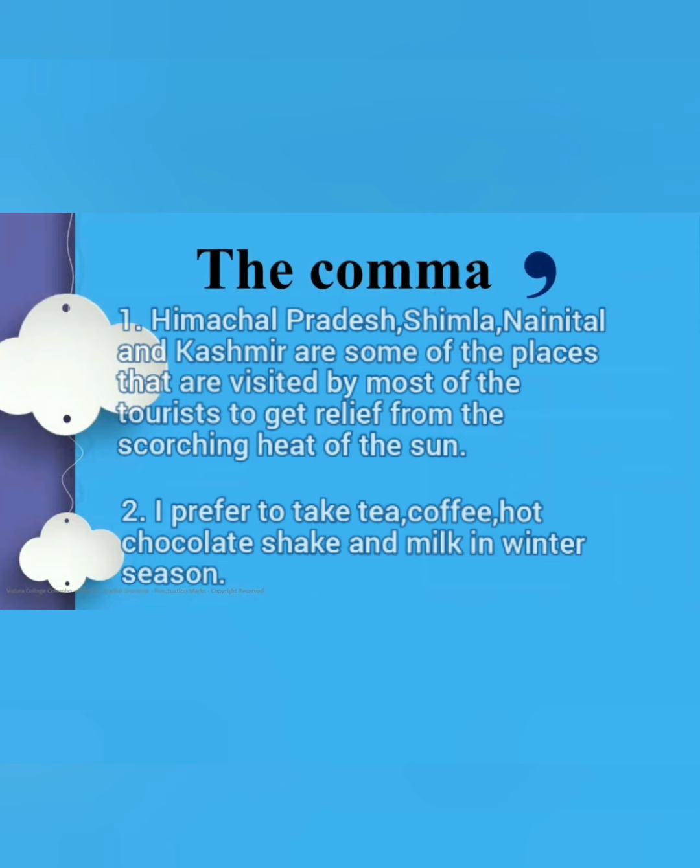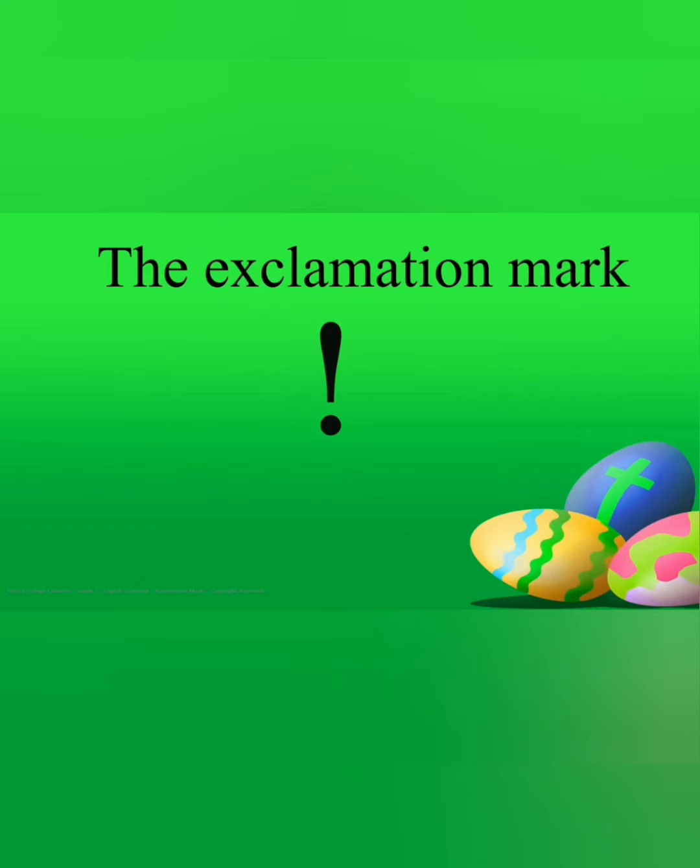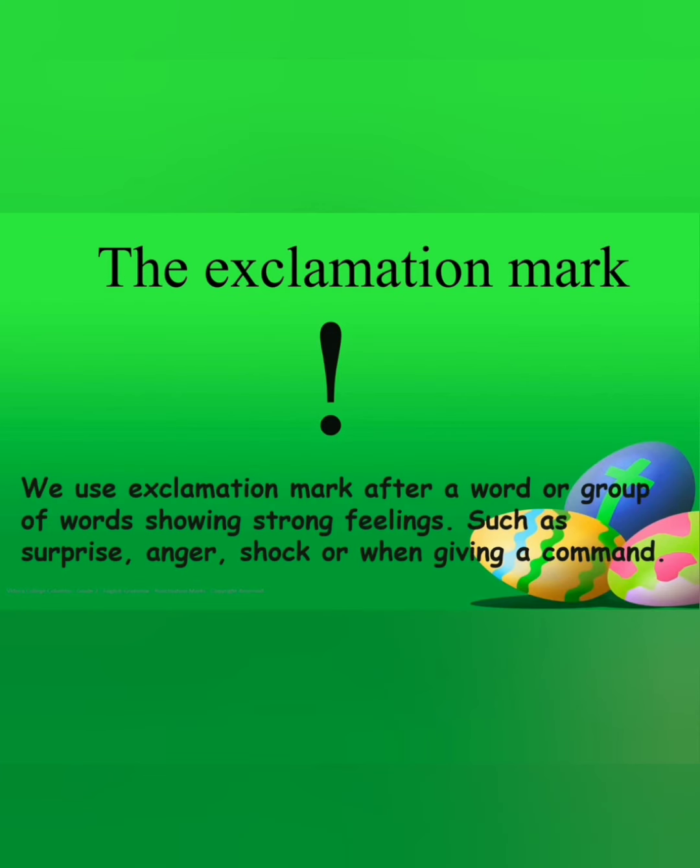Now kids, let us meet one more friend. Let's see who is he. He is Mr. Exclamation mark, and we use exclamation mark after a word or group of words showing strong feelings such as surprise, anger, shock, or when giving a command.